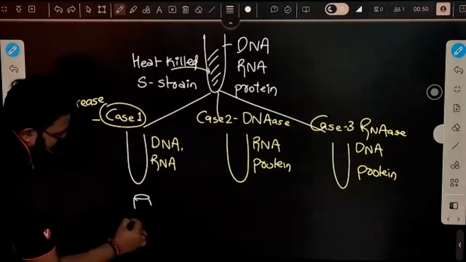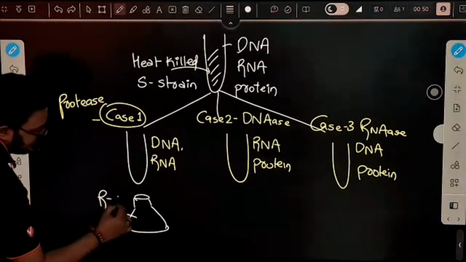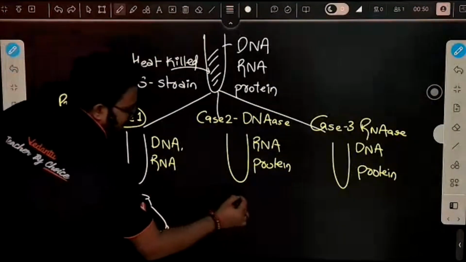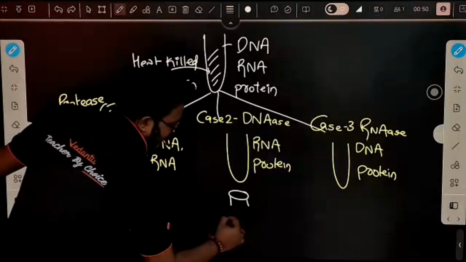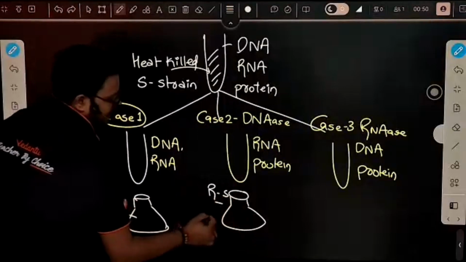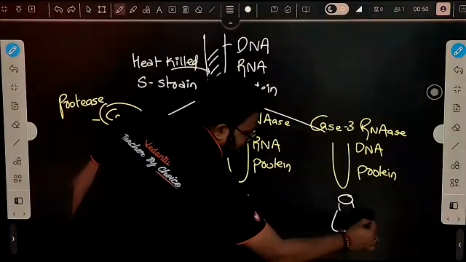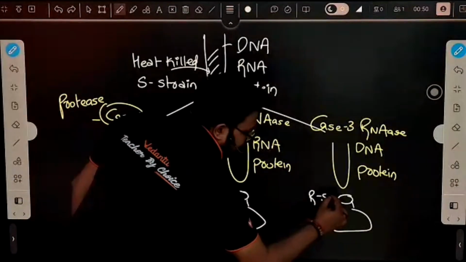And here we have a conical flask. In this conical flask, let's assume we have R strain. Here also we have R strain, and here also we have R strain.